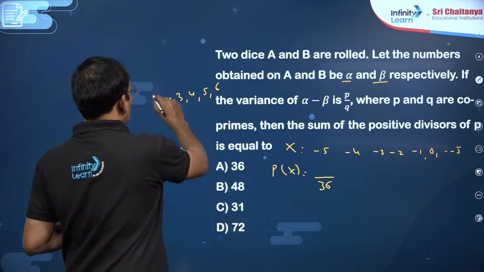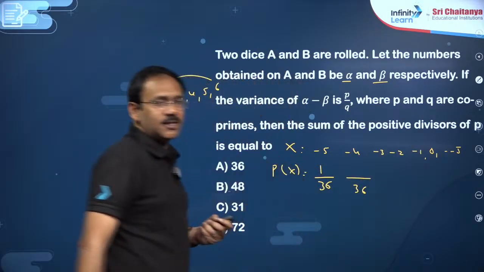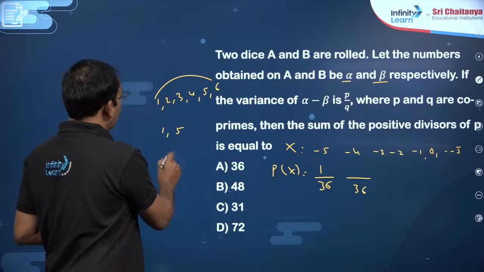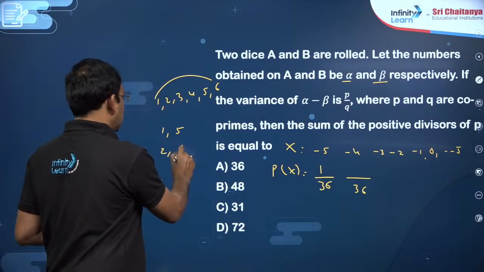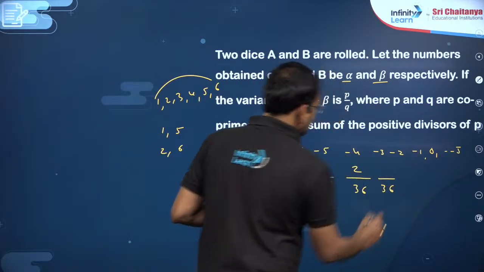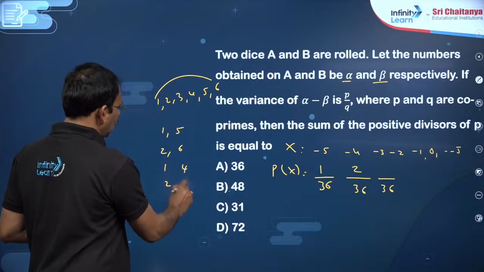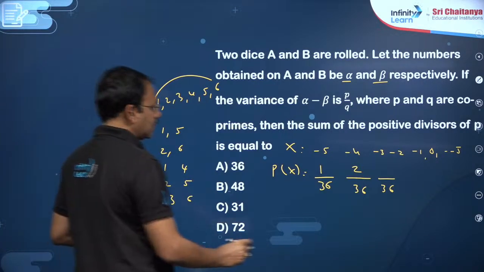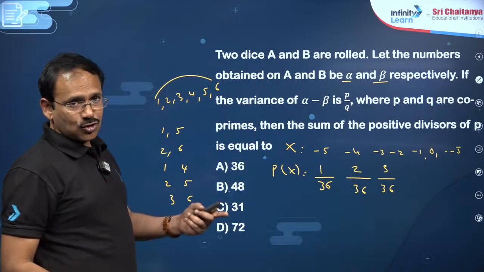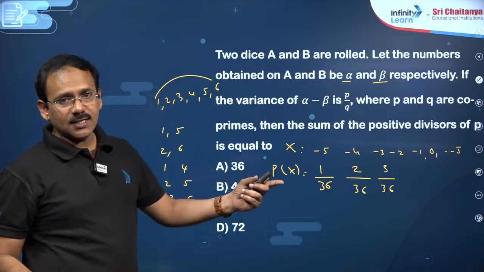Difference minus 5, (1, 6) is the only possibility. Difference minus 4, how many possibilities, my dear friends? Difference minus 4 means (1, 5) or (2, 6), 2 possibilities, right? 2 cases. Difference minus 3, similarly, means (1, 4), (2, 5), (3, 6), 3 possibilities. So, 3 possibilities. Similarly, difference minus 2, difference minus 1, difference 0, all the 36 cases will be distributed.